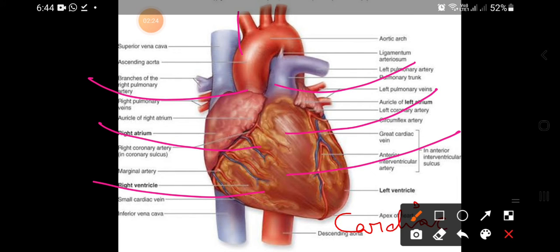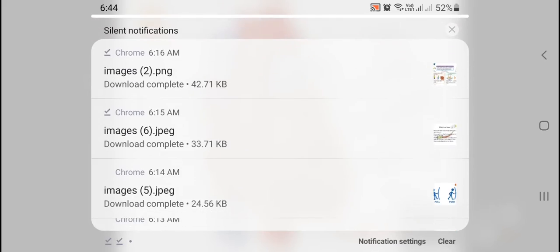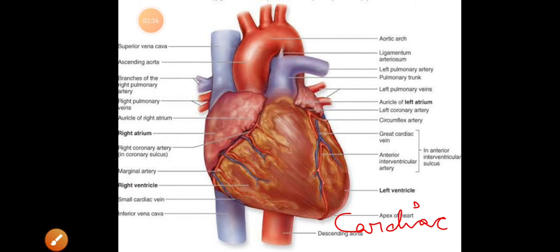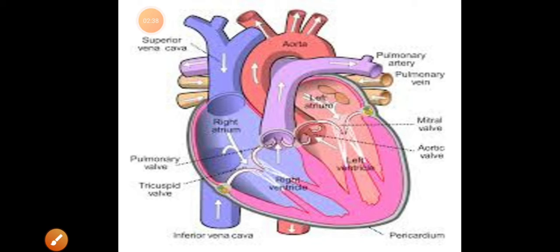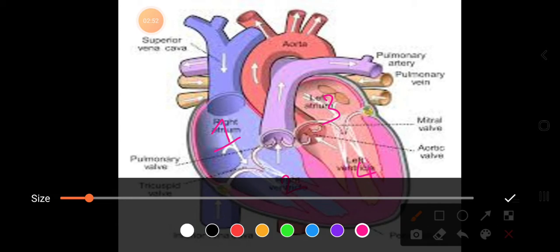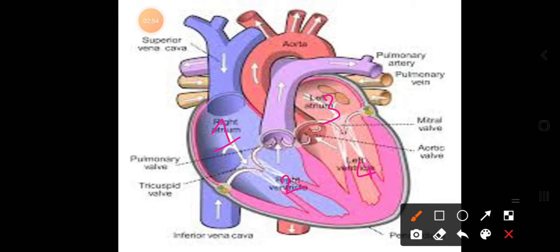And where is it located? Your heart is located in the chest region, slightly towards the left side, in between the lungs. Now let us learn what is present internally in the heart. When you observe your heart internally, it is divided into 4 chambers. 1, 2, 3 and 4.